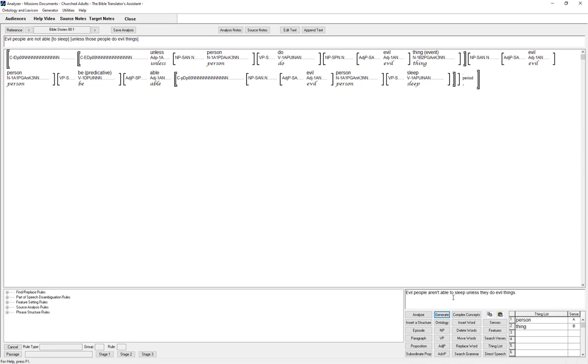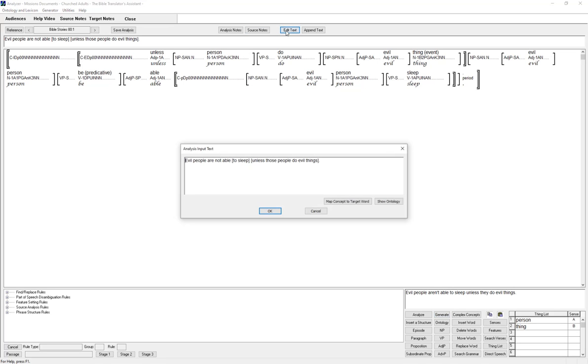So if the unless clause would come first in another language grammar, then this isn't going to work. So what we're now thinking is that we should write this a different way. Evil people are not able to sleep unless, I'm going to write it the same way I did before, unless evil people do evil things.